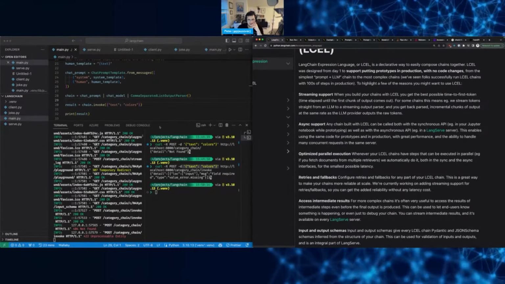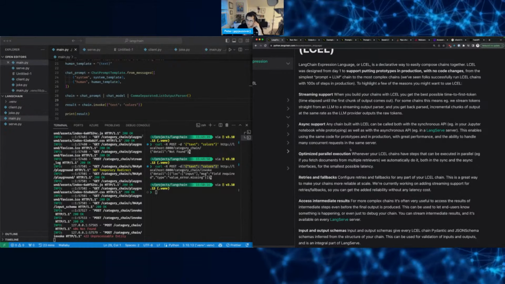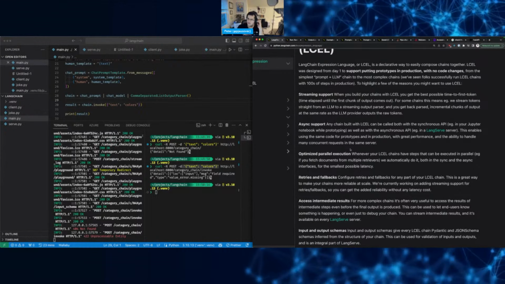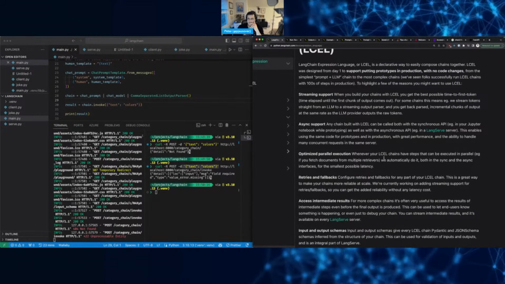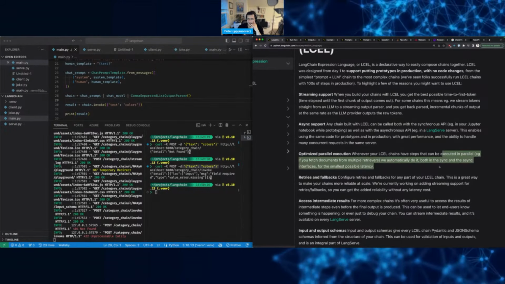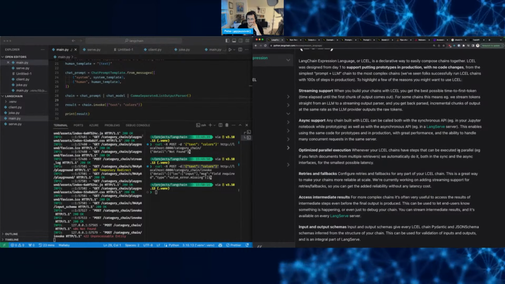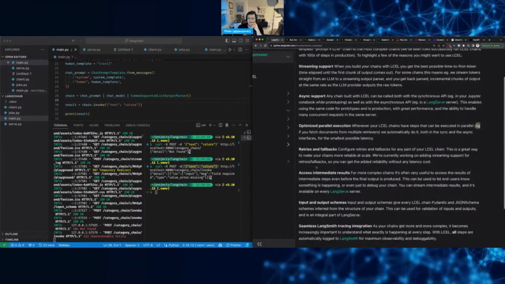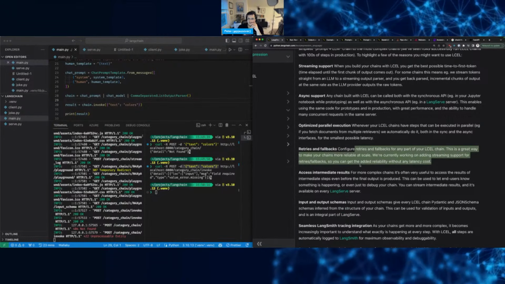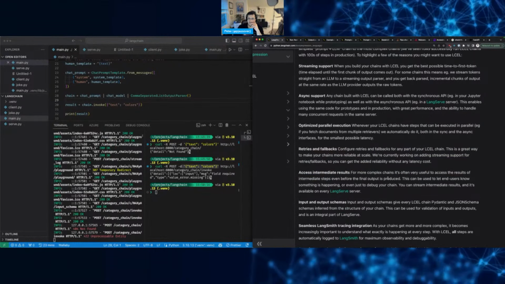As the responses are being generated, you can get them back or show them right away. Things can be parallelized. Okay, there's a typo here, if anyone wants to fix it. Retries and fallbacks. Yep. Access intermediate results. Okay.